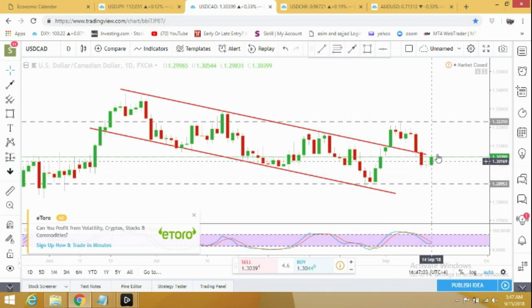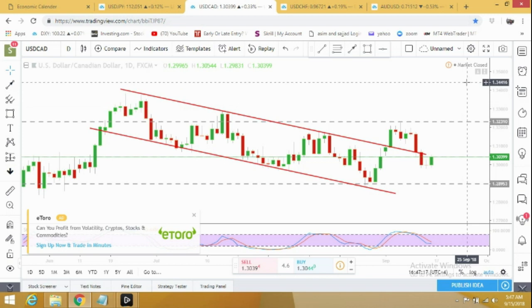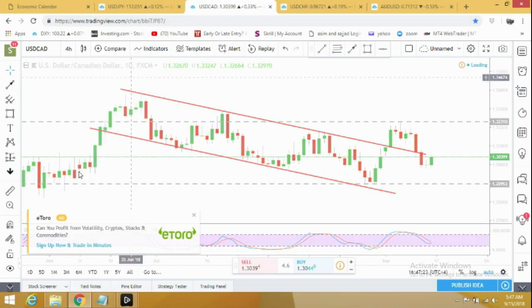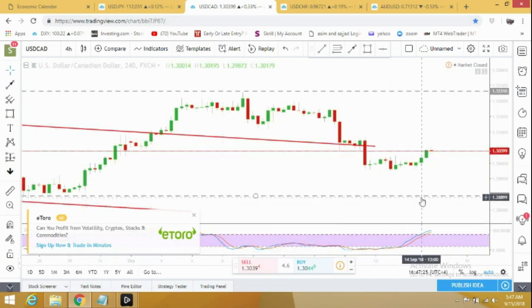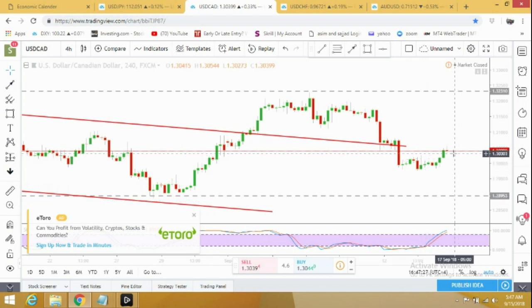It bounced back on Friday, though it looks like it's still on this trend line. If it breaks this trend line, then definitely it's going for a bigger correction this time. I'm eyeing 1.33 and much above. Let's check it on the 4-hour time frame. On the 4-hour time frame it may start dropping down again on Monday. It will also depend on how the oil prices are going. So if the oil prices start moving up, it can drop to 1.2895 and much below.